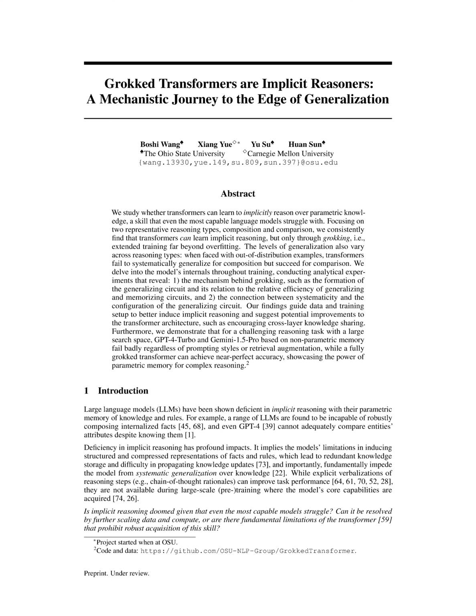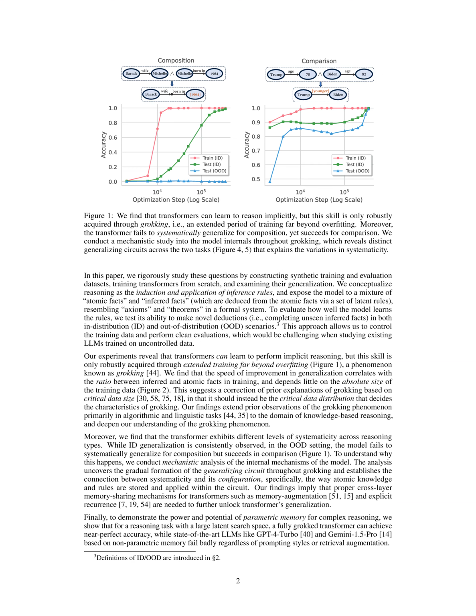The results of the experiments showcase the transformer's ability to acquire compositionality and systematic generalization through grokking, shedding light on the importance of data distribution in characterizing the model's generalization. The researchers also conduct mechanistic analysis of the internal mechanisms of the model to understand why grokking happens and why transformers struggle with OOD examples.